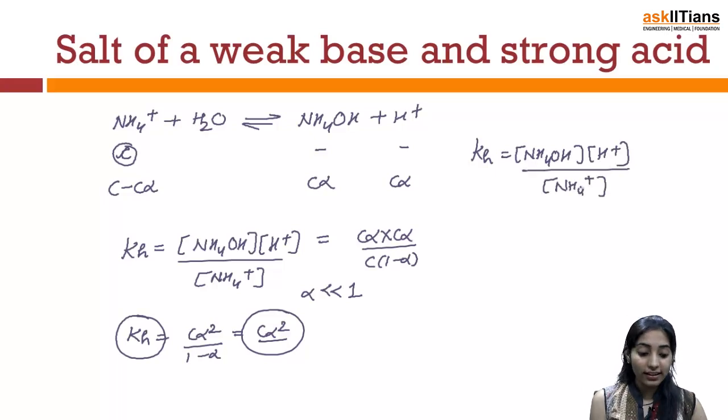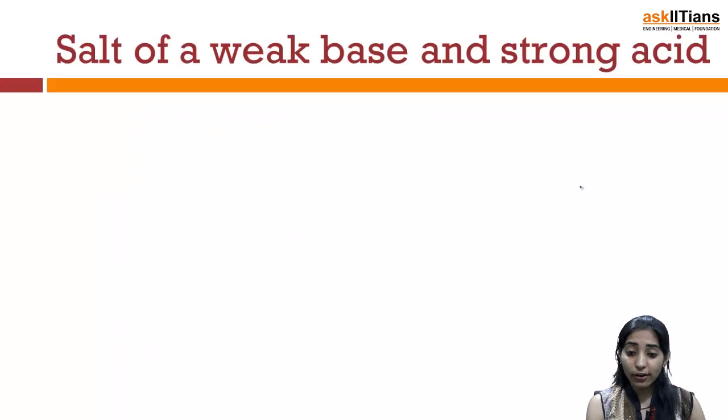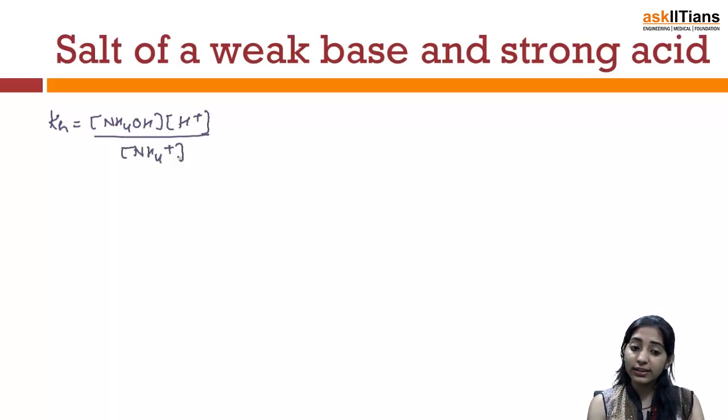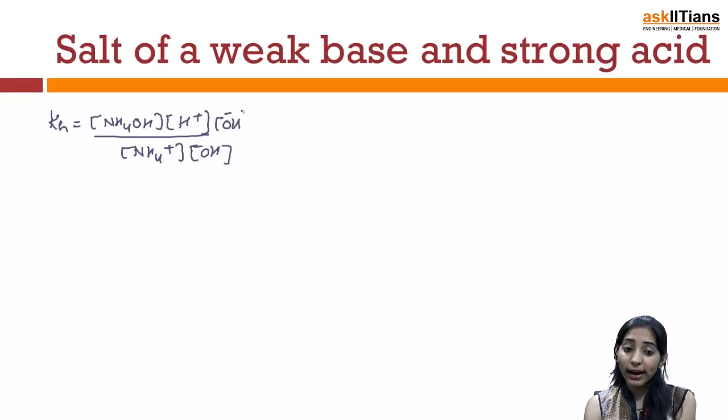Again, as we did in the earlier case, if we divide and multiply the value of Kh by OH minus, I can say Kh will be the concentration of NH4OH times the concentration of H positive divided by the concentration of NH4 positive. Now if I divide it by OH minus, we'll have to multiply it by OH minus also. So the way we have done earlier, we can continue the thing here.